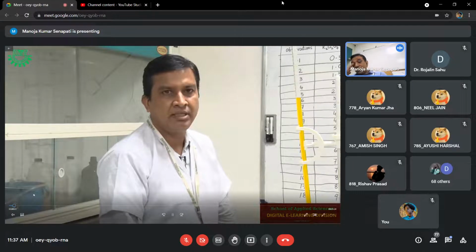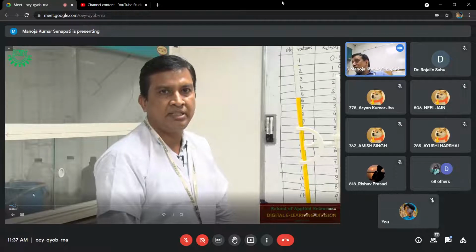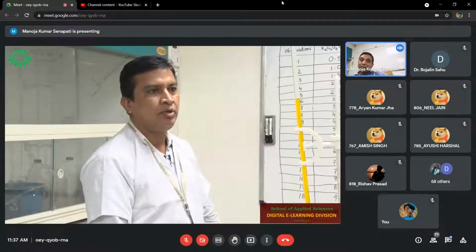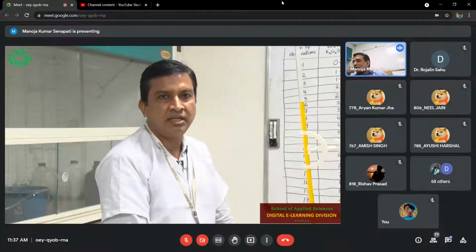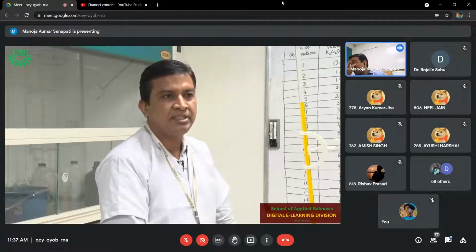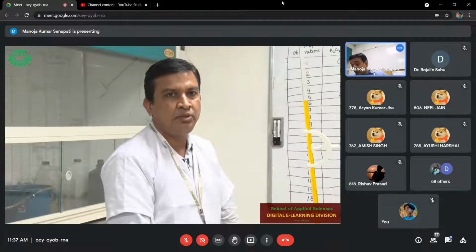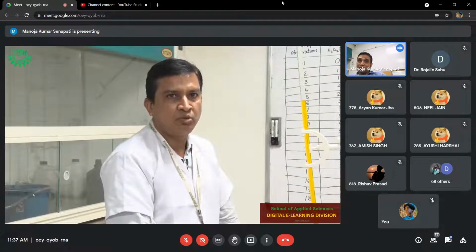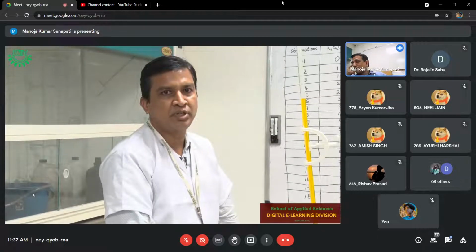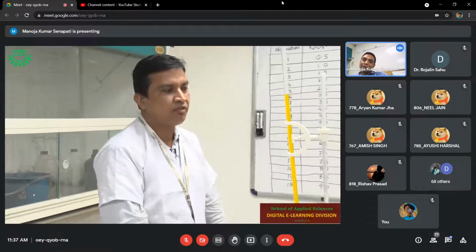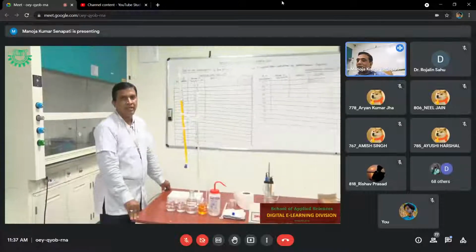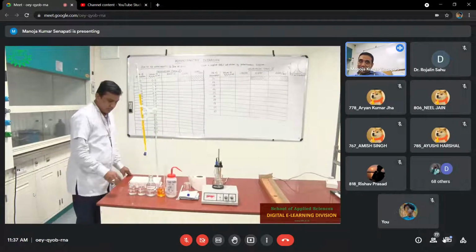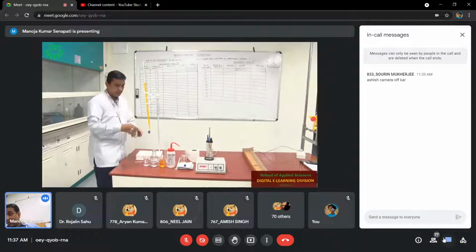here we are going to use the same type of glassware. We require the burette, 50 ml capacity burette, and we also require the pipette. We are going to use a 25 ml pipette for this experiment. In this case, the pipette which we are going to use is a graduated pipette. You can also use a volumetric pipette, there is no problem. And we do not require any conical flask. We have to carry out the titration in a beaker because we have to dip the electrode.